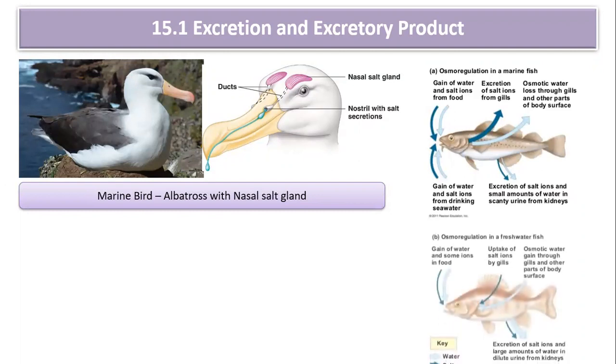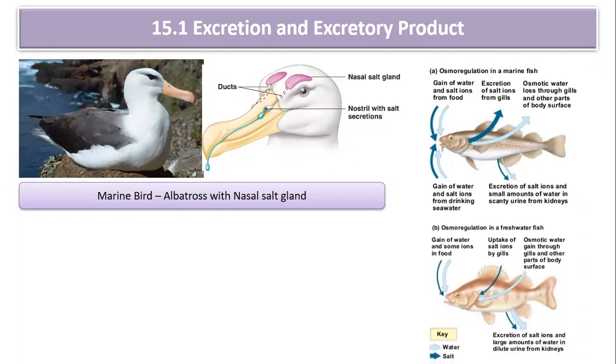So just refer to the diagram over here. You can see there is a difference between osmoregulation in marine fish and osmoregulation in freshwater fish. Now the marine fish always ingest a large quantity of water, and that water is salty. You can see in the diagram there is gain of water and salt from the food, as well as the water ingested by the marine fish. So what happens, the concentration of the salt inside the body is going to increase. So the excess of salt can be lost from the gills. They even have a specialized gland that is going to remove that excess of salt.